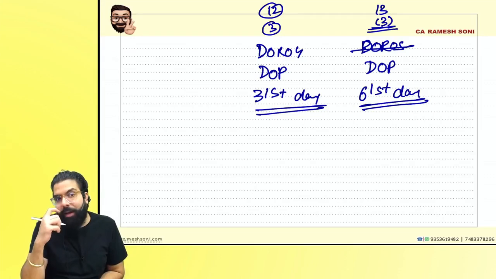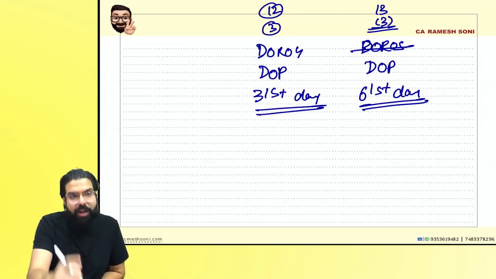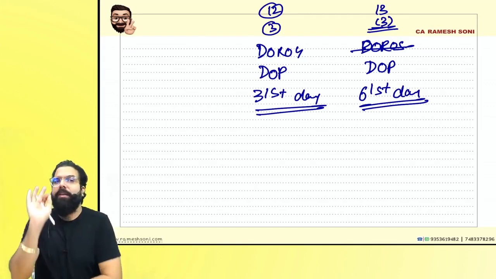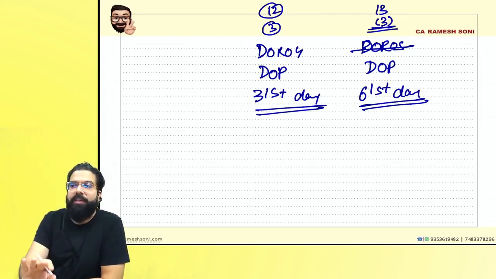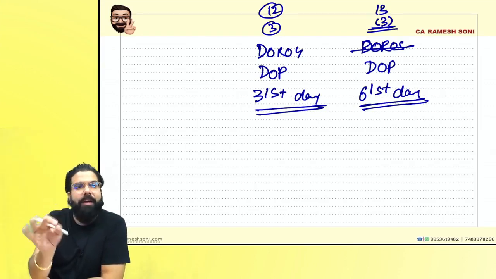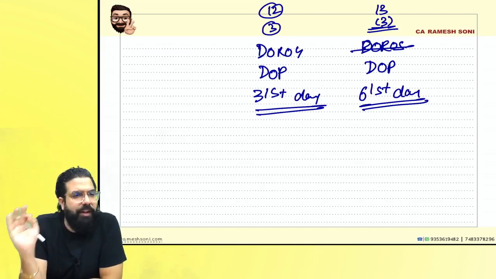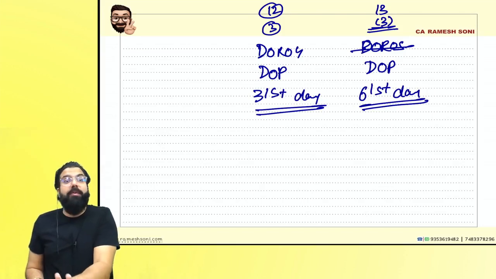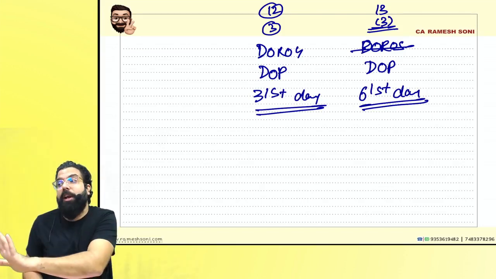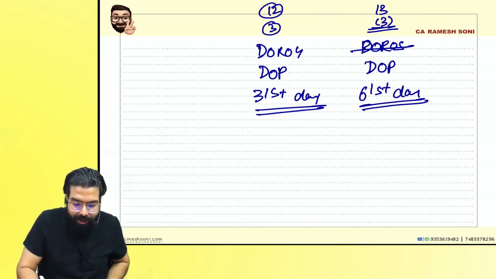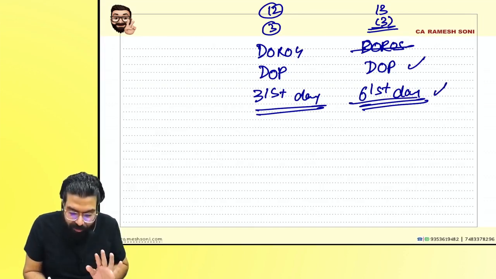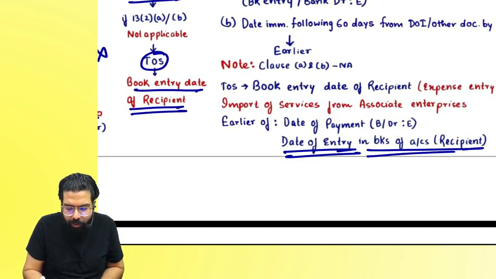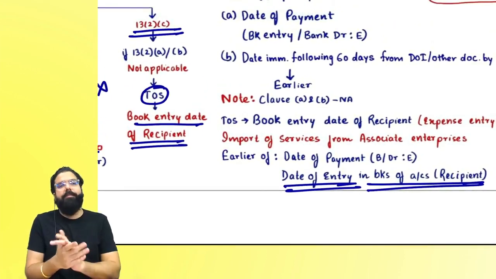Now, always remember, in case of reverse charge, in case of service, it is always date of payment or 61st day from the date of invoice by the supplier. If importation of service is also happening, that is also date of payment or 61st day from the date of invoice by the supplier. But if importation of service happens from associate enterprises, then it will always be date of payment, or instead of 61st day, it is the date of book entry in the books of accounts of the recipient.